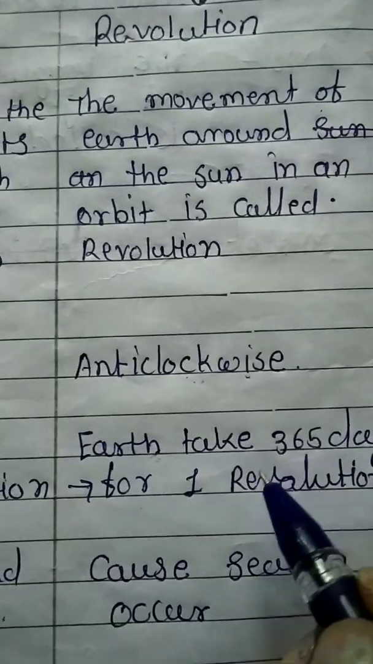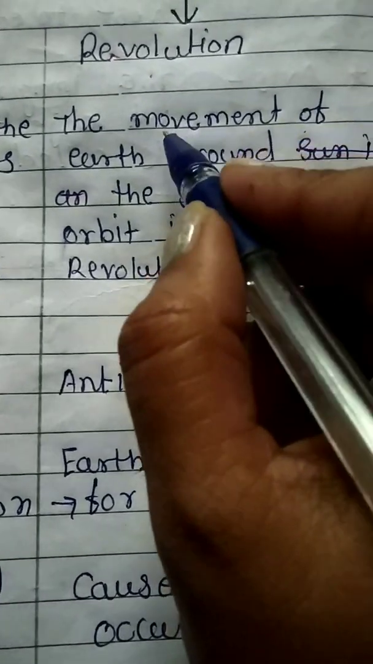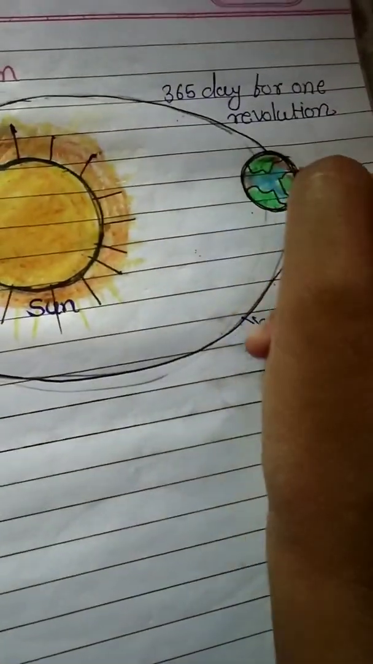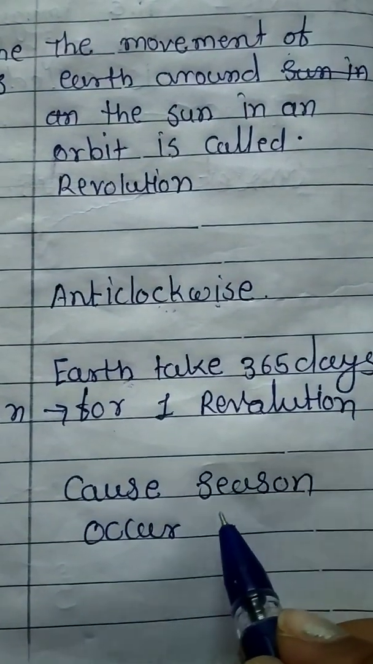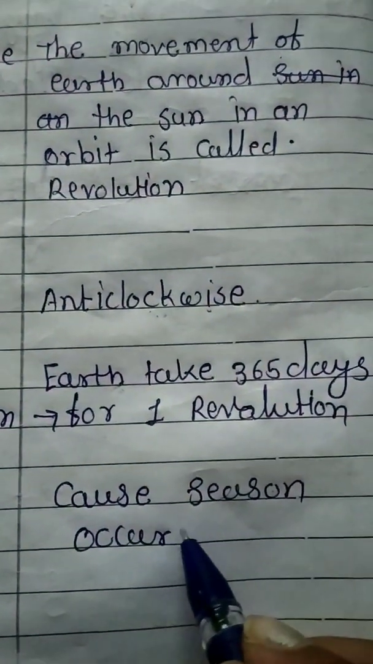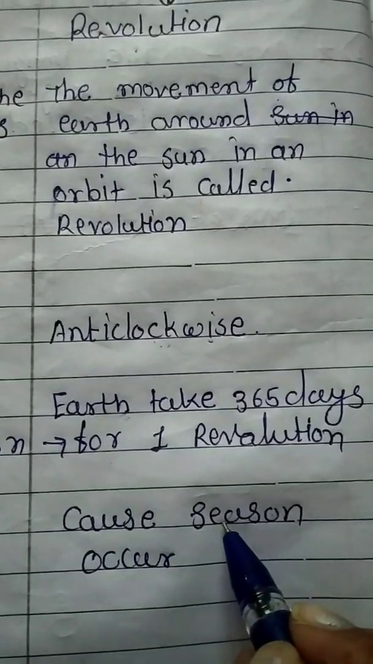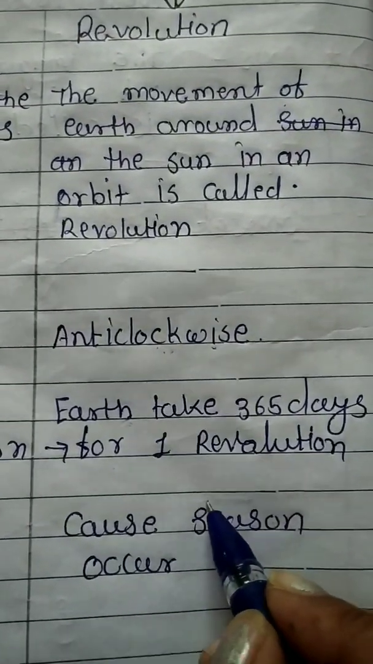And what is the cause of revolution? Due to the revolution of the earth around the sun, seasons occur. Which seasons? Rainy season, winter season, summer season. These occur due to the revolution of the earth around the sun. So understood? I hope, students, you understood this.